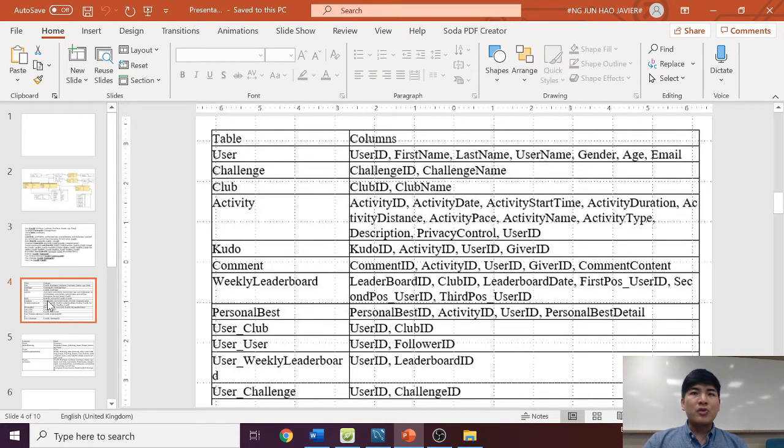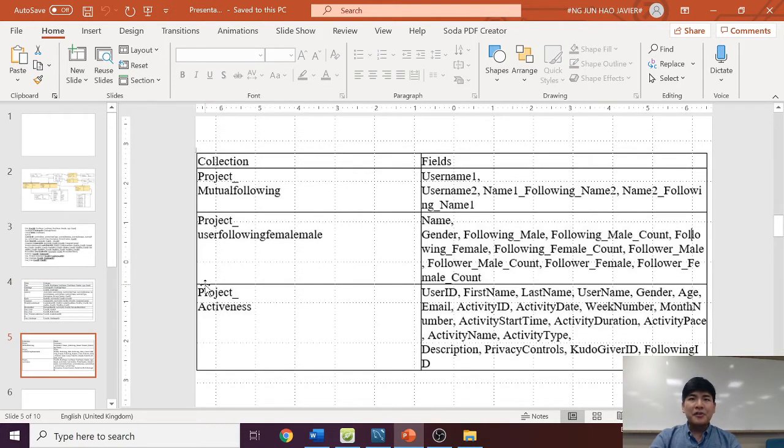Next, I'll be going through some of the inconsistencies between the relational data model and the non-relational data model. Firstly, there is a difference in structure. In the relational data model, our database has the following tables and columns. In a non-relational database, our database has the following collections and fields.